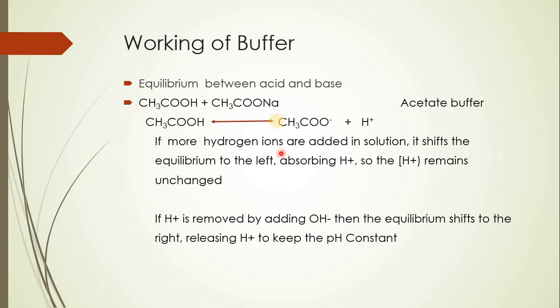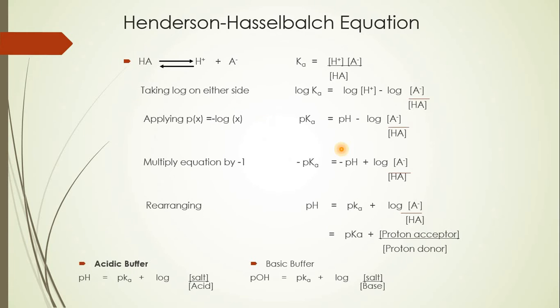That is how this acetate buffer retains its pH even if more H plus ions are added. If H plus ions are removed from the solution, how do you remove them? By addition of OH minus ion, then the equilibrium shifts to the right, and this helps in the release of H plus ion. Therefore, the pH remains constant in both cases.